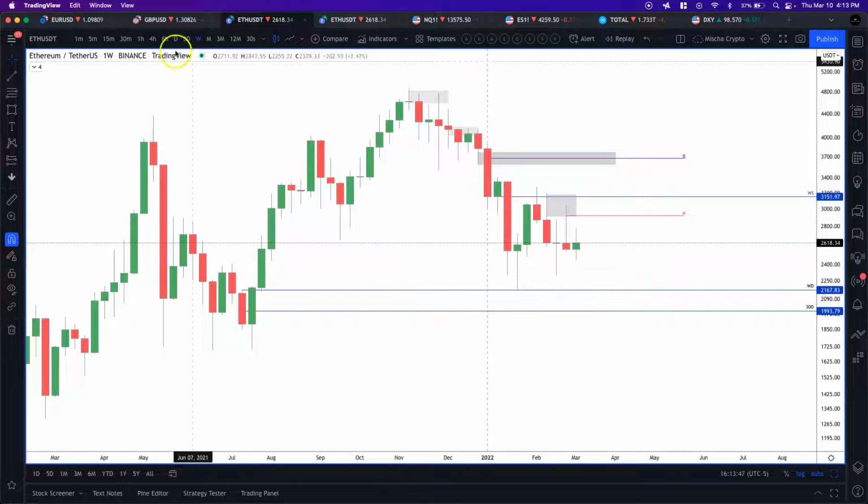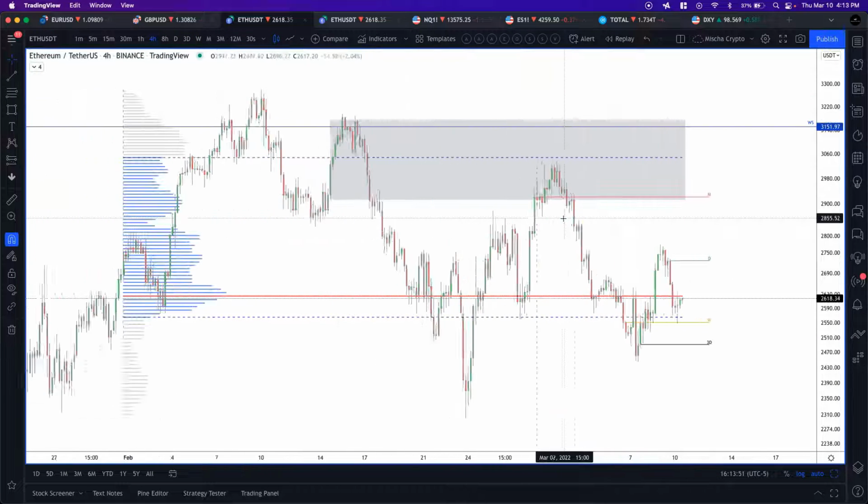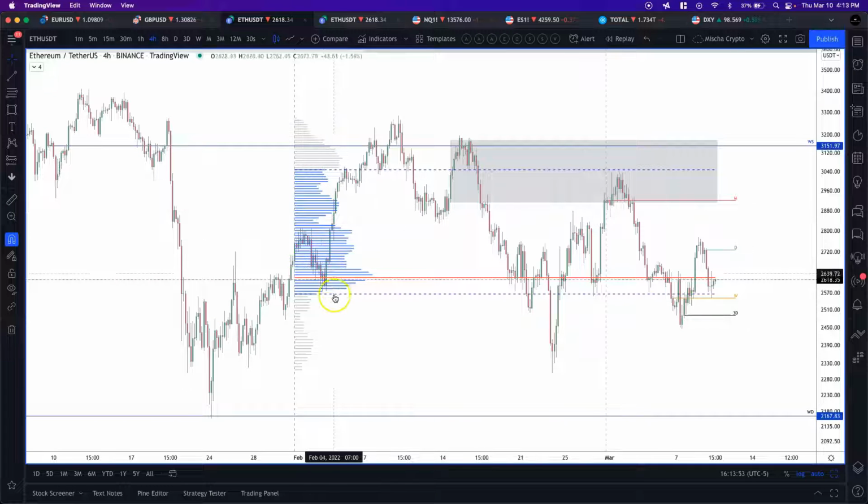However, we'll go into our 4-hour time frame, and you will see that this is the previous month's value area low, and you can see how price is currently bouncing off of that level. And we also have the weekly open right here. So this is an area where we can expect a bounce.